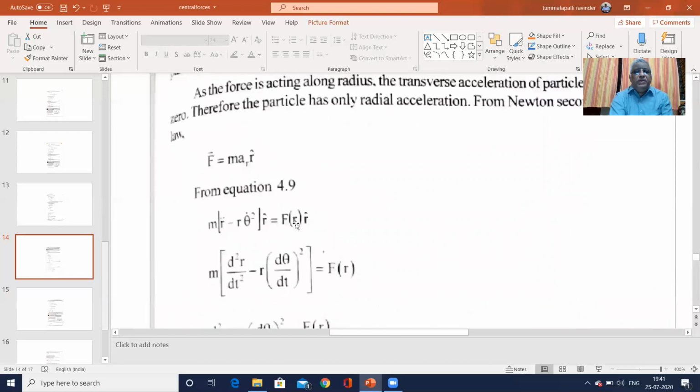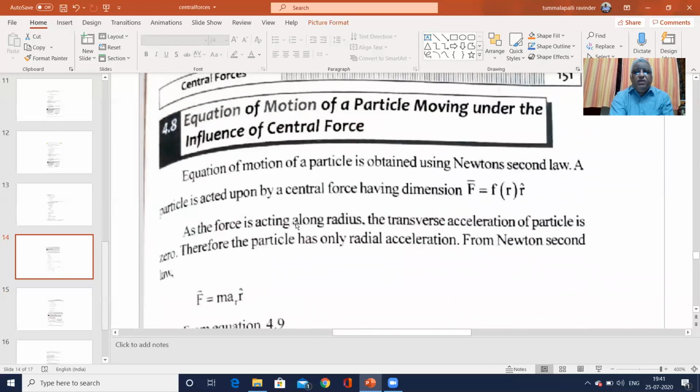Using Newton's second law, when a particle is acted upon by a central force, the force is F equals f(r) times r cap. As the force is acting along the radius, the transverse acceleration is zero. Therefore, the particle only has radial acceleration, from Newton's second law of motion.